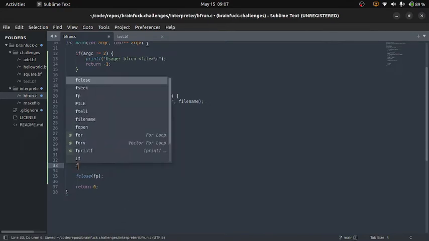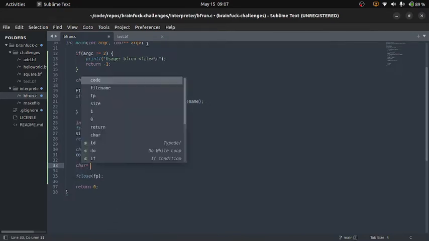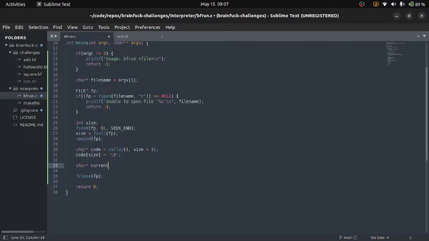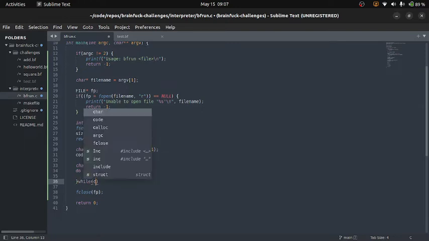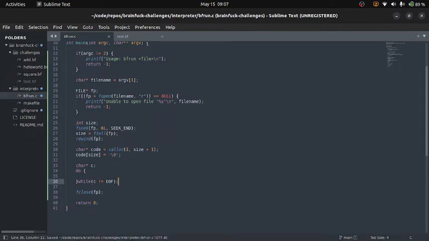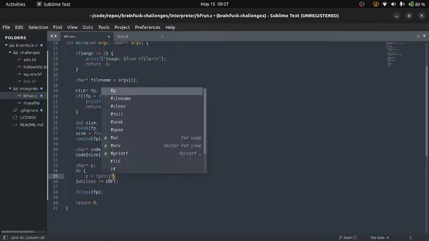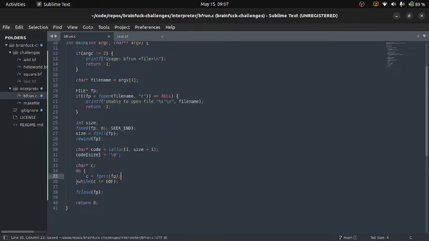So we'll just go ahead and say, we'll just call it C. We'll say for, let's do a do while. So we'll go through the file here and say C equals fgetc fp to get every single individual character. This shouldn't be a pointer.